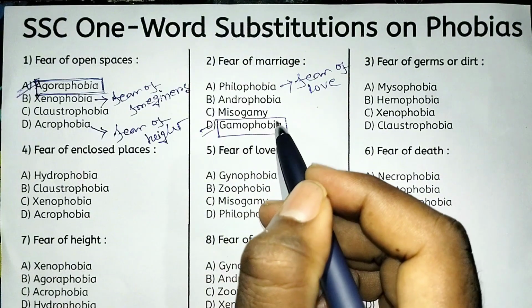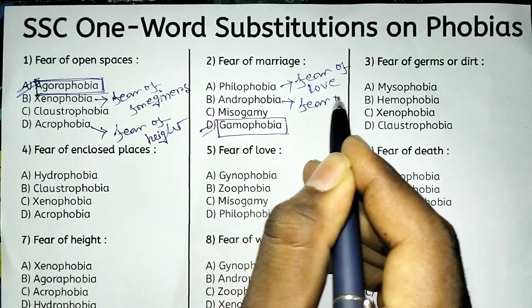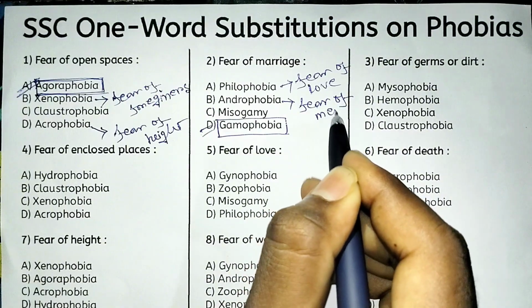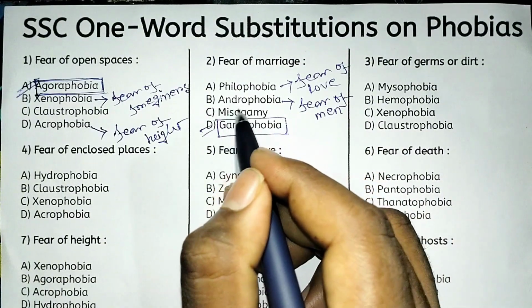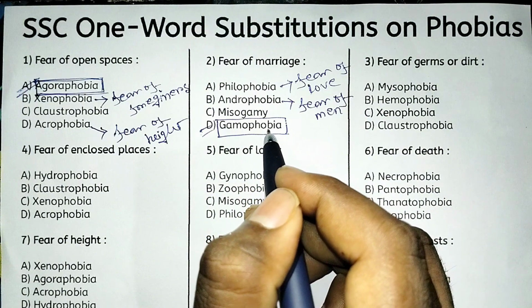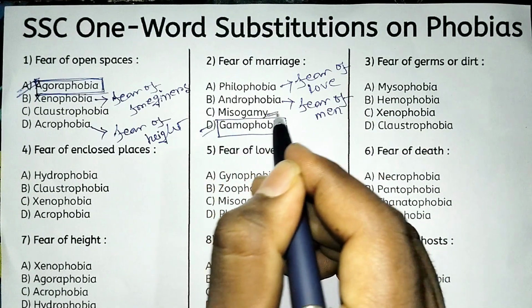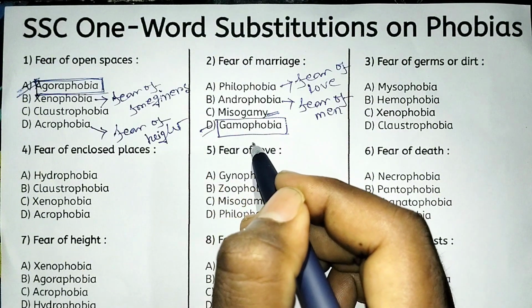Androphobia suggests fear of men. Fear of men is called androphobia. And misogamy means hatred of marriage. Hatred of marriage is called misogamy.